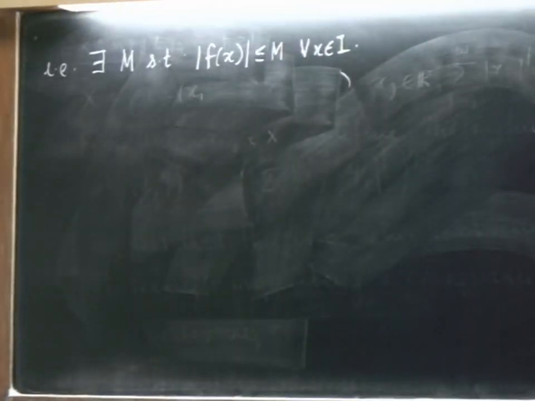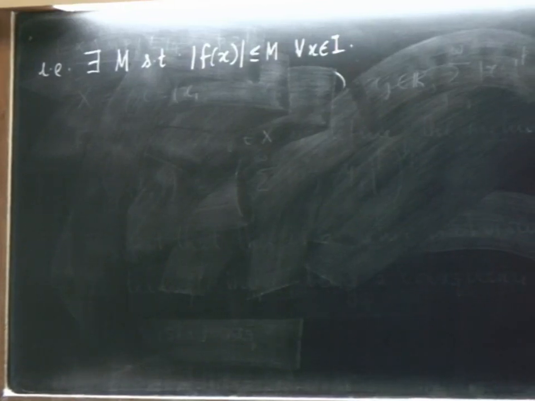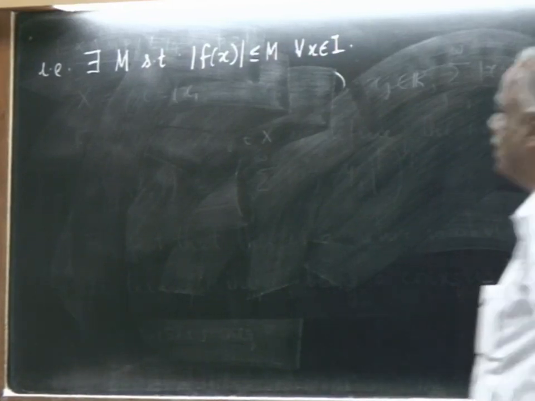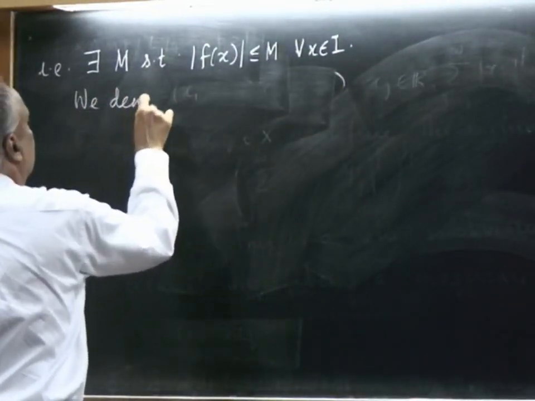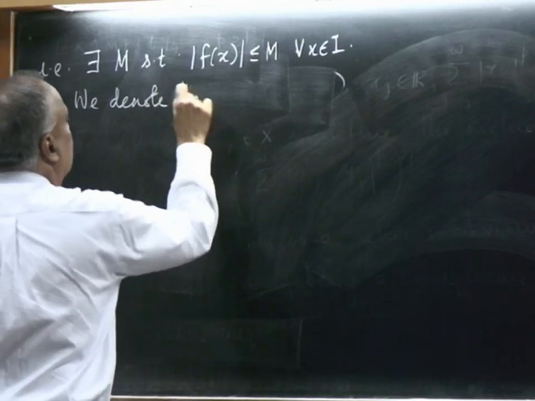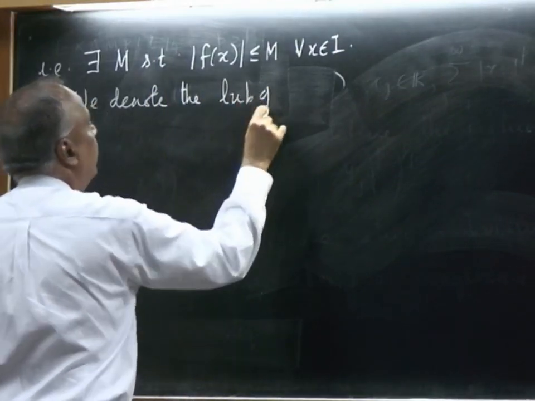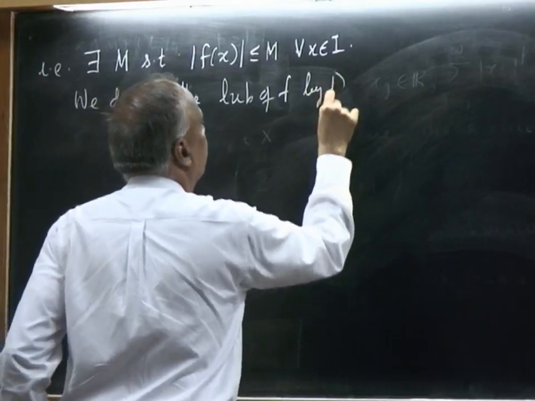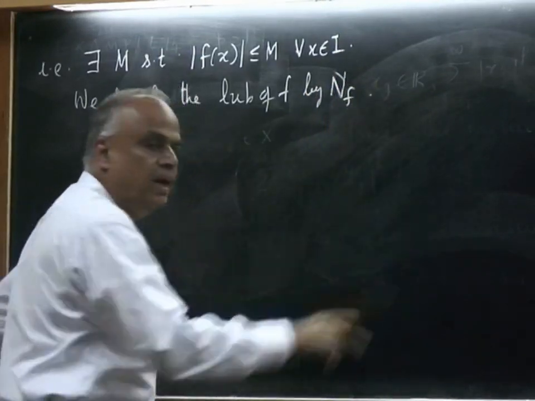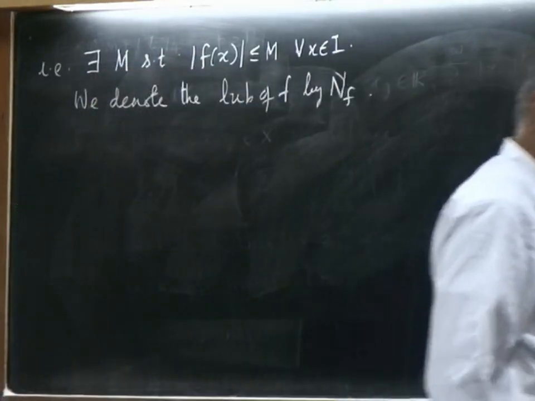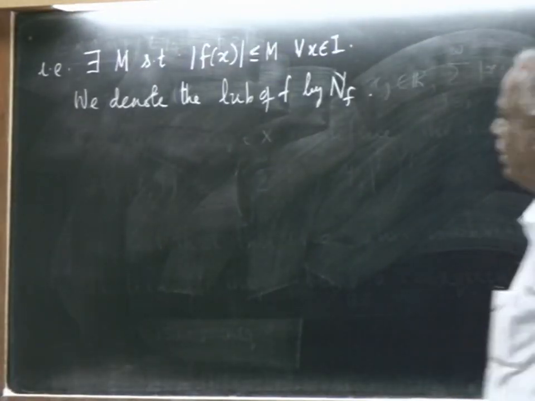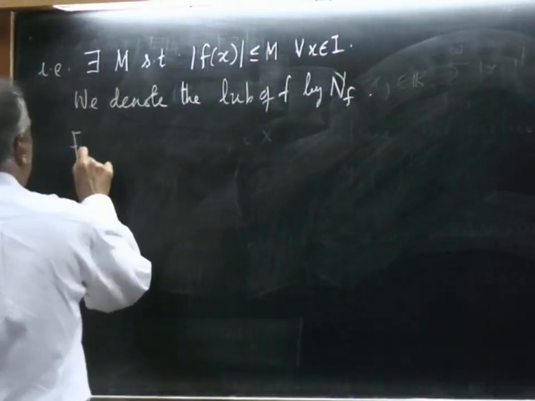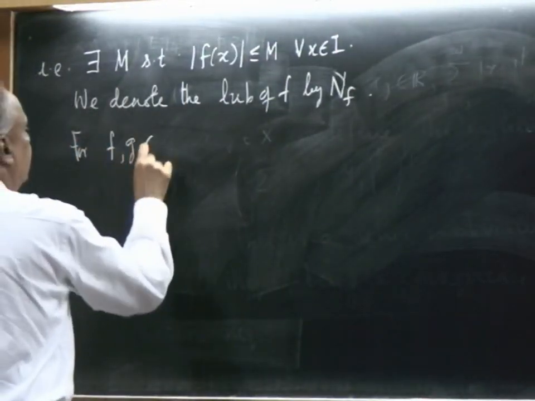And the moment it is bounded, it will have a least upper bound. So, we denote the least upper bound of f by the norm of f. There it was the norm of x, now it is the norm of f. There it was a sequence, now it is a function. Same story again for f and g in this collection.